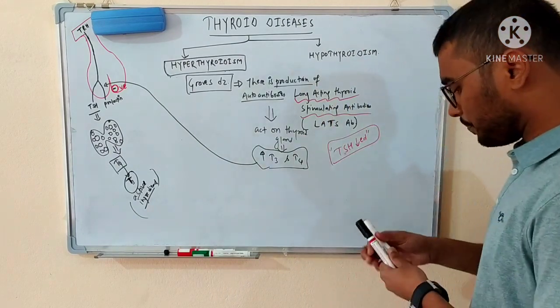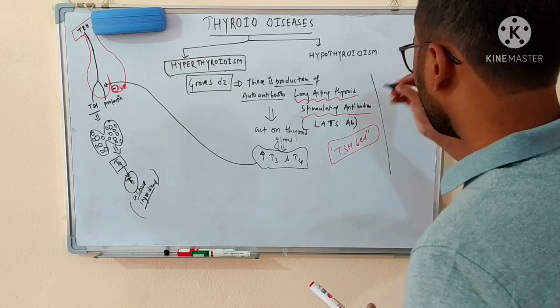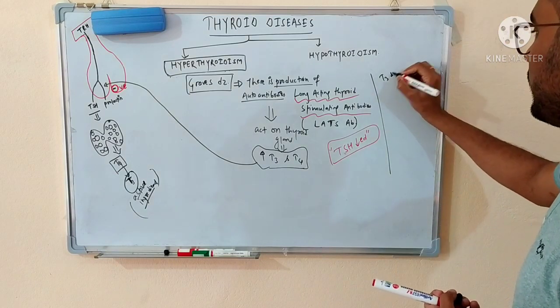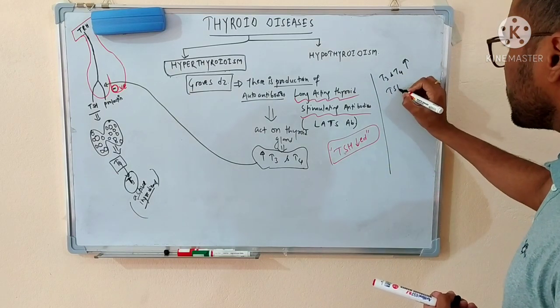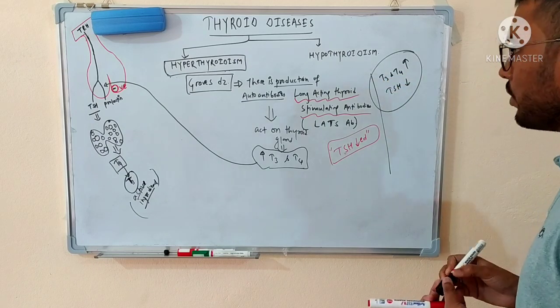So in this patient, while talking about the blood investigation, you will find that the T3 and T4 will be increased and the TSH will be decreased. Such a presentation we will get in Graves' disease.